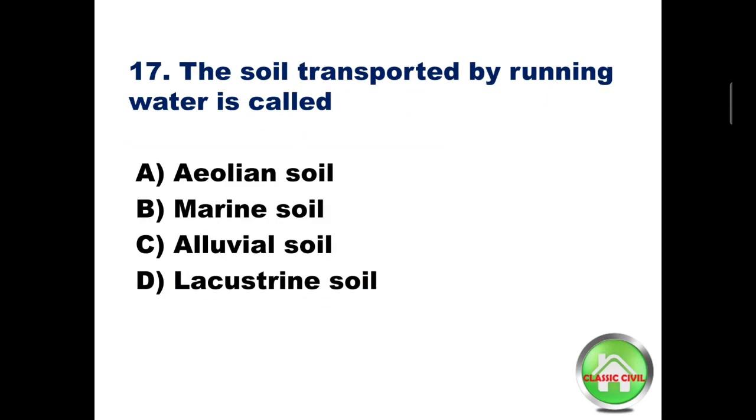Question number 17. The soil transported by running water is called? Option A aeolian soil, option B marine soil, option C alluvial soil, option D lacustrine soil. Answer is option C alluvial soil.